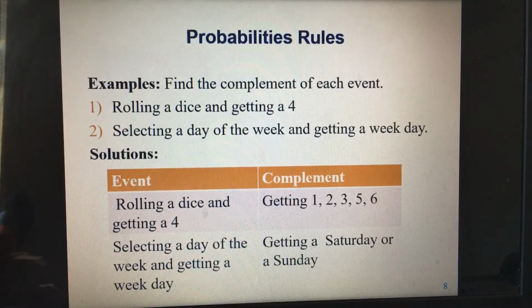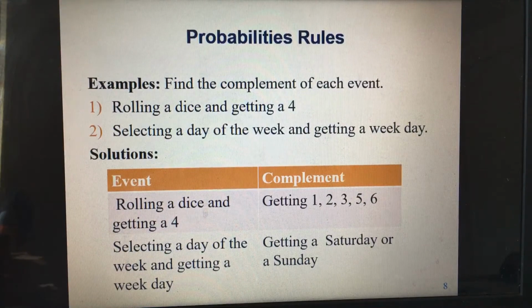Another one is this: selecting a day of the week and getting a weekday. The complement is getting a Saturday or a Sunday. So getting a weekday, well, weekdays include Monday, Tuesday, Wednesday, Thursday, Friday. So these are the weekdays. Saturday and Sunday are weekends.